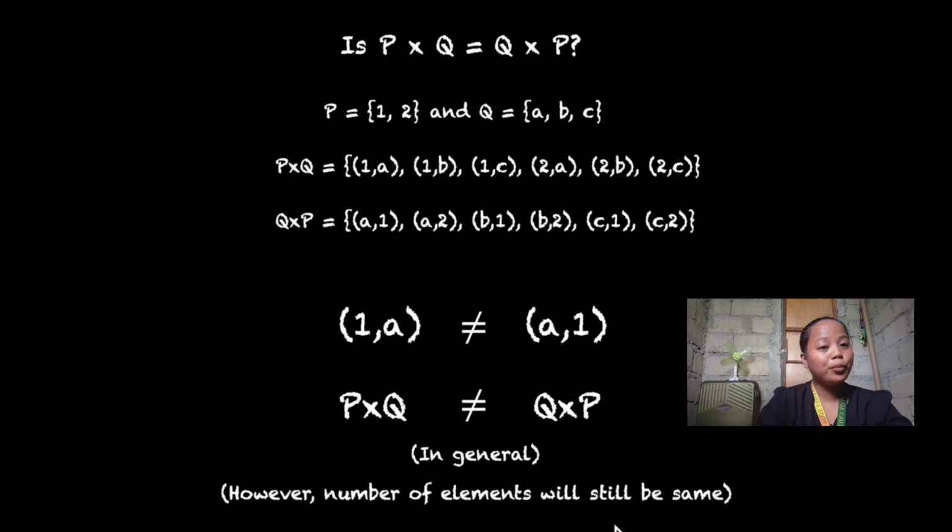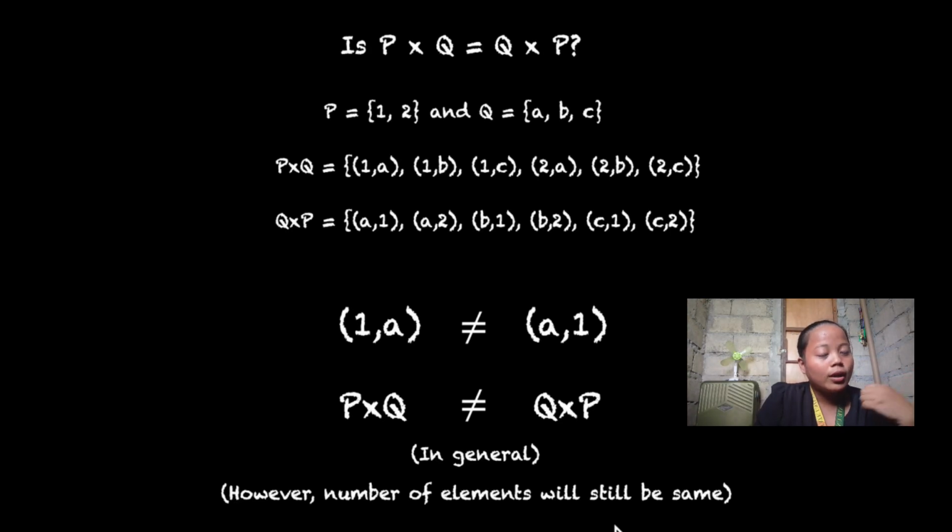So for example, the elements of set P are 1 and 2, and Q is A, B, C. If you do it, we get the answers for the Cartesian product of P and Q and the Cartesian product of Q and P. As you can see, once you distribute the elements to the other set, it gives us the reverse, Q and P is the totally reverse or opposite of P and Q. The first ordered pair of P times Q is 1A, while in Q times P it is A and 1.